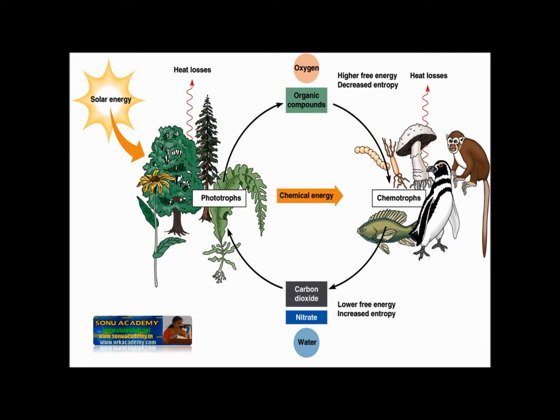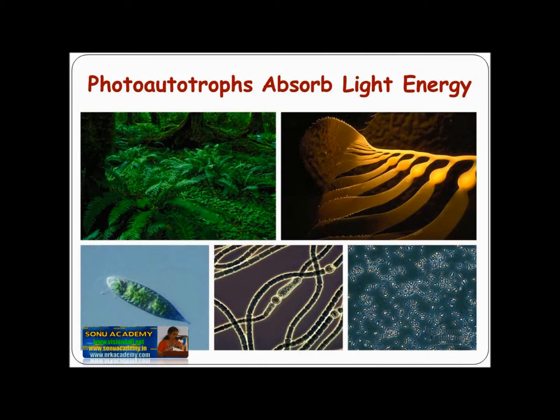Points to be remembered in this lesson are: autotrophs are able to synthesize all the required nutrients from simple inorganic compounds. They require minerals, water and carbon dioxide for this purpose. Several bacteria, algae and higher plants are photoautotrophs and use light as the source of energy to synthesize complex organic molecules.